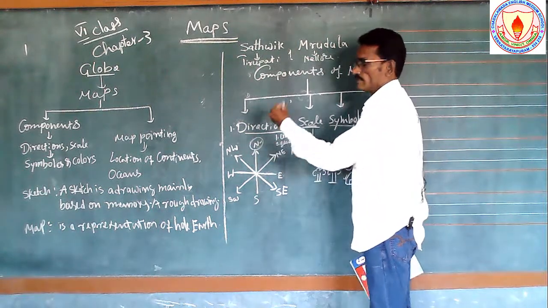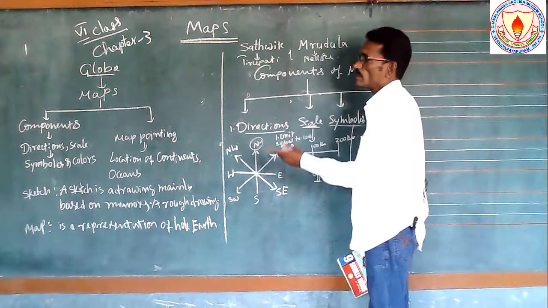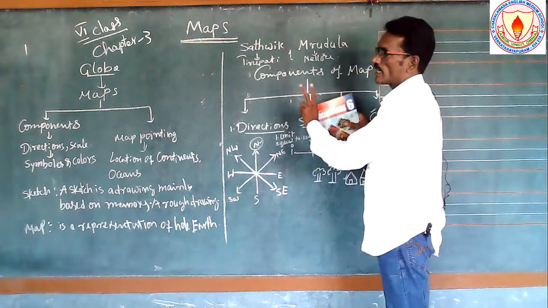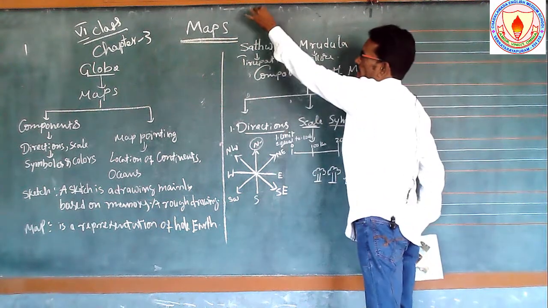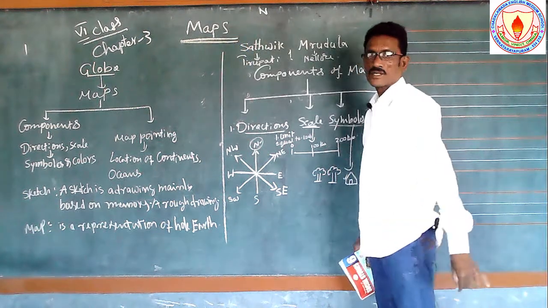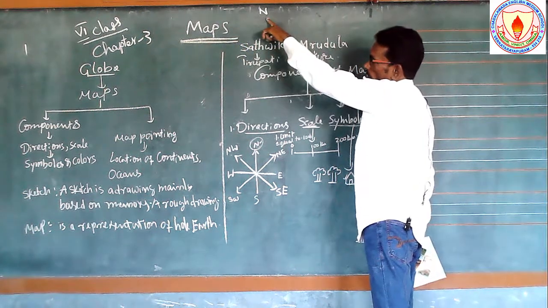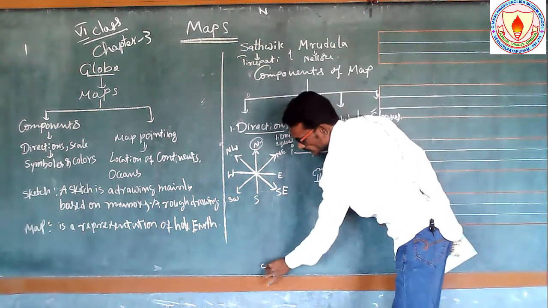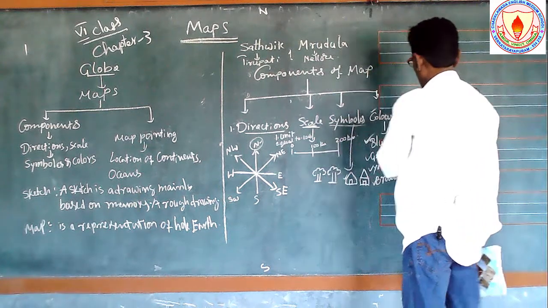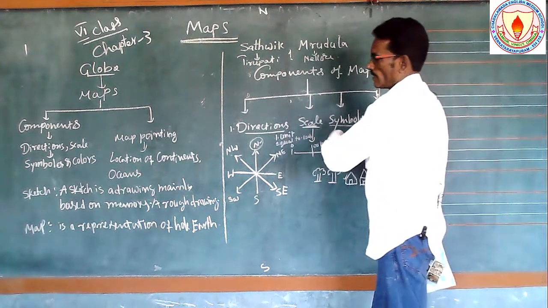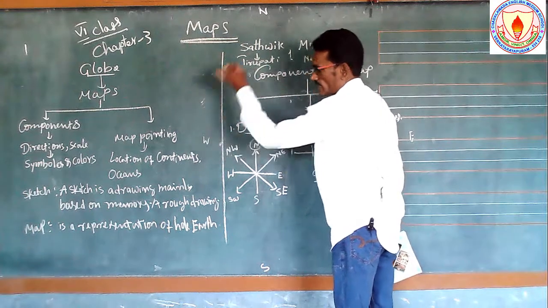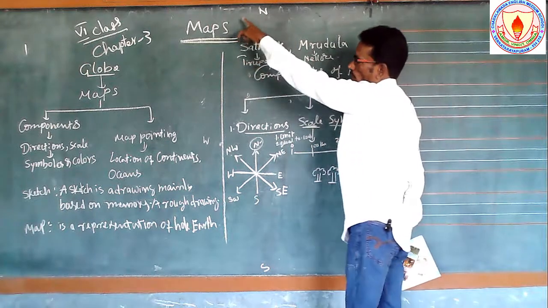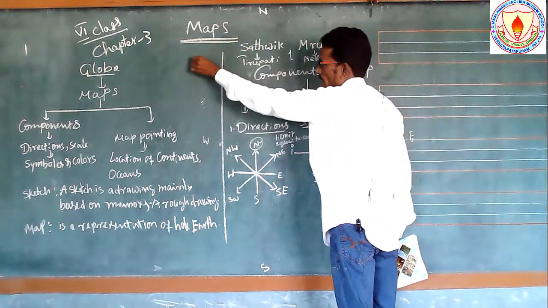What are they? North. For example, we are going to take a world map. Example, the board we are using as a world map. See here, this is the north. Understand? So the top of the map is north. Opposite of the north, south. This is the south. And here we are using this as east, and opposite of the east, west. So these are the main directions. And these are again sub directions, northwest.